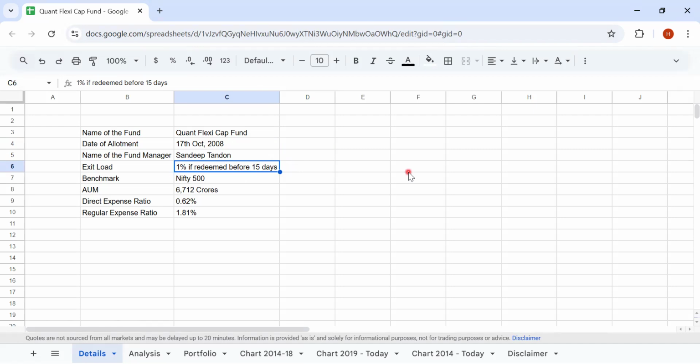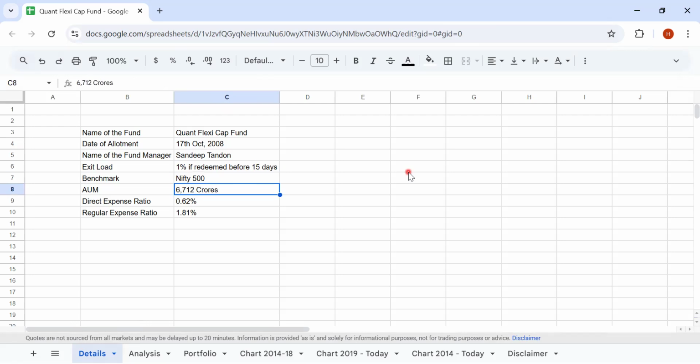So ideally, for any equity investment, the minimum time horizon has to be 5 years. But this fund house has a different ideology altogether. If you look at the fund manager interviews as well, there is a lot of churn in the portfolio, and they have something called risk off and risk on. So let's see how the performance has been.